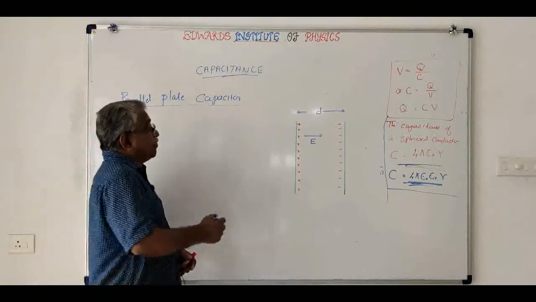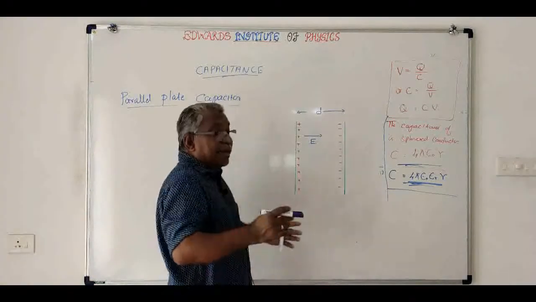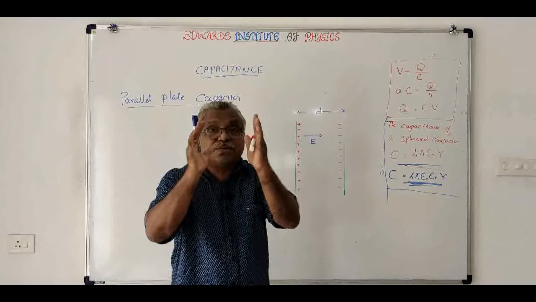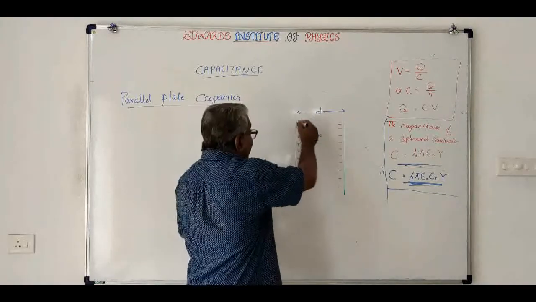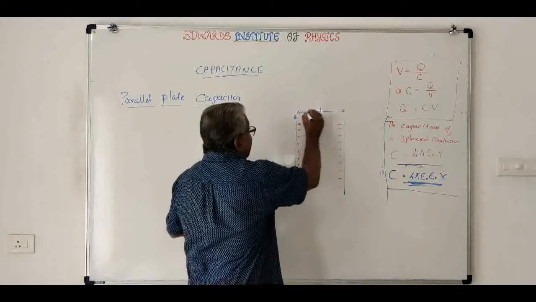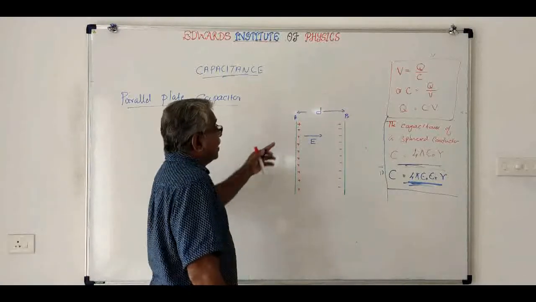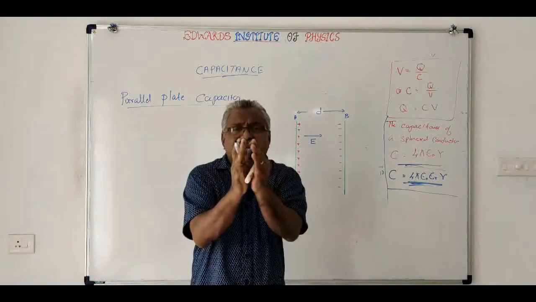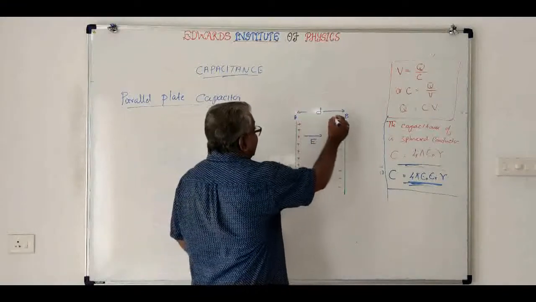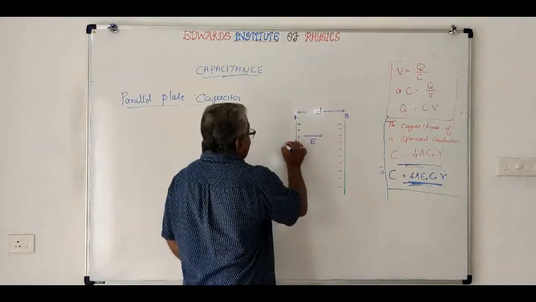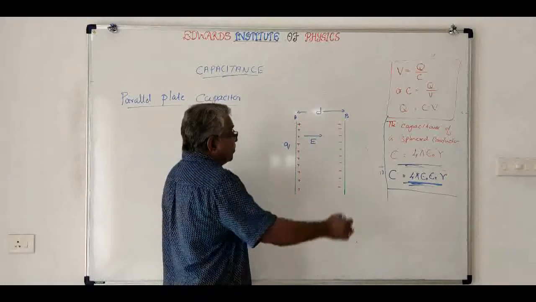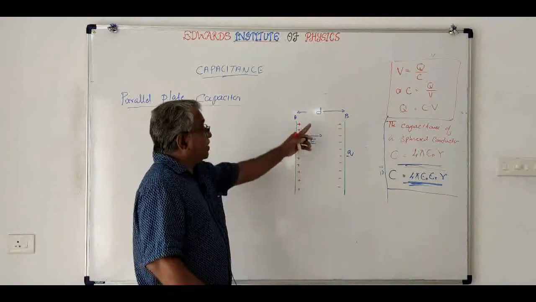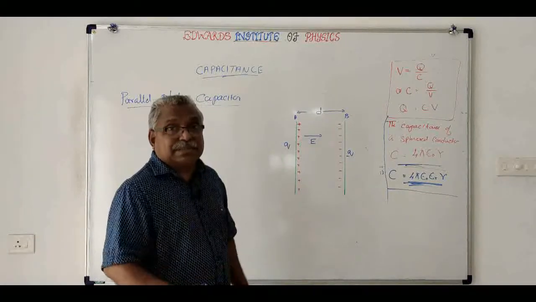Now this parallel plate capacitor consists of two parallel plates, good conductors, kept parallel to each other. This is plate A and this is plate B. They are separated by a very small distance D. D is very small, they are kept very close, and one plate is charged with a charge, say Q, and the same charge, minus Q, is given to the other plate. Now this will serve as a parallel plate capacitor.